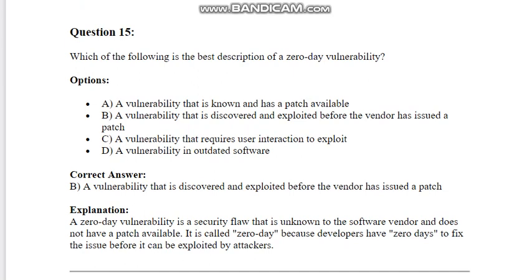Correct answer: B. A vulnerability that is discovered and exploited before the vendor has issued a patch. Explanation: A zero-day vulnerability is a security flaw that is unknown to the software vendor and does not have a patch available. It is called zero-day because developers have 0 days to fix the issue before it can be exploited by attackers. Question 16. Which of the following techniques is